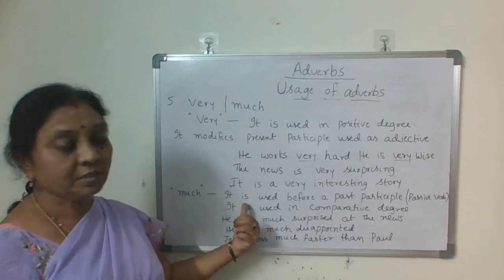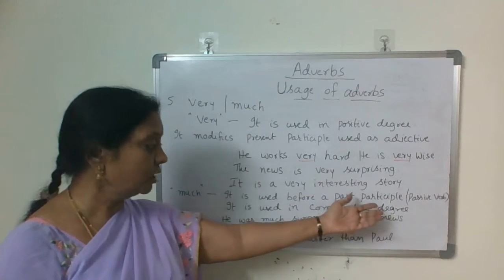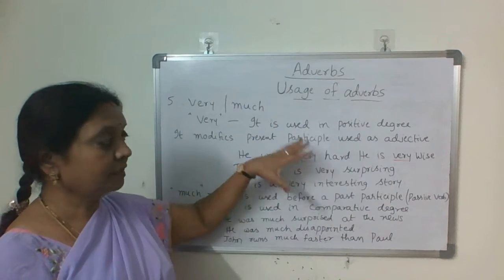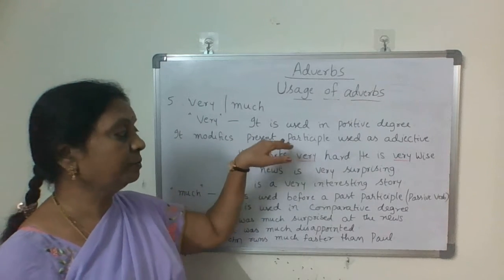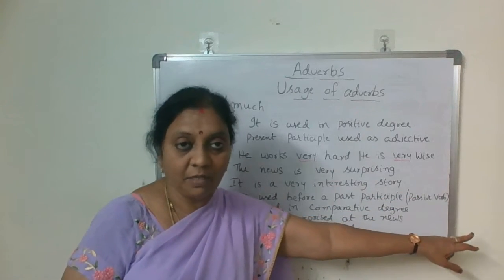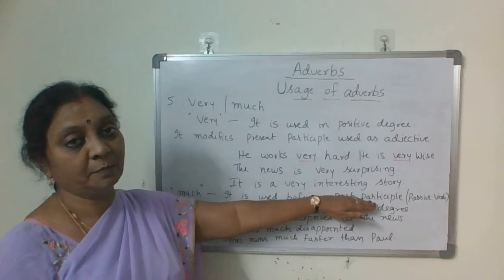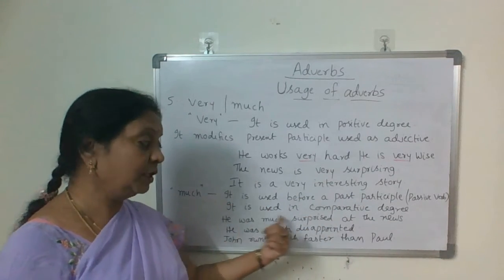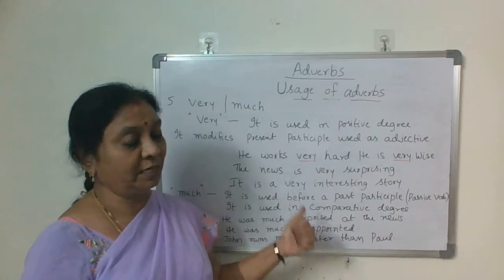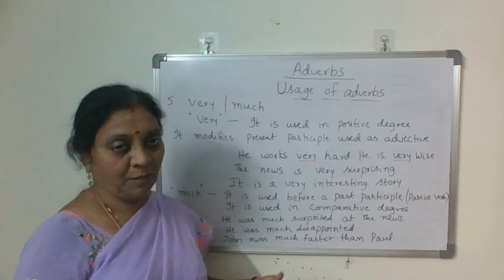Then much. Much is used before a past participle, but in passive form. Here, look at the difference. Very is used before a present participle. Much is used before a past participle. When the verb is in passive form, before the past participle, we use much, and much we use in comparative degree. Very we use in positive degree, much we use in comparative degree. Very we use for present participle, much we use for past participle.